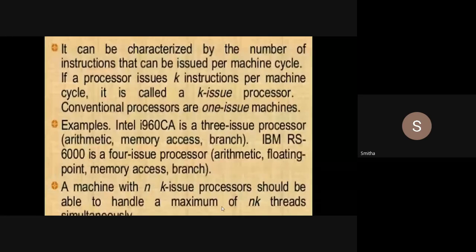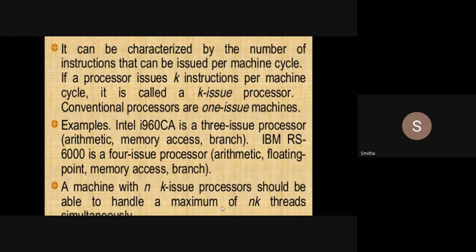I have more than one processor in my system, and each processor can issue more than one instruction. Then how many instructions or threads can I handle simultaneously? nk, where n is the number of processors and k is the number of instructions that can be issued per machine cycle. So that many instructions we can execute simultaneously.